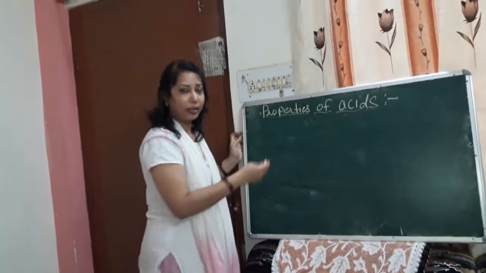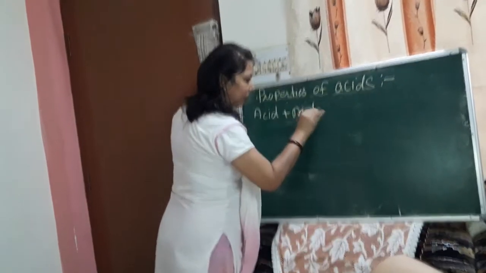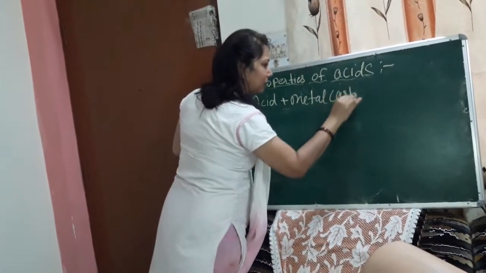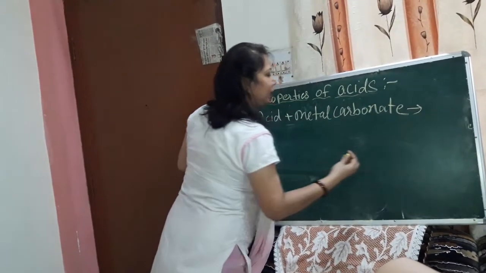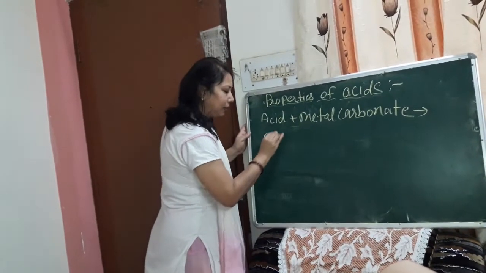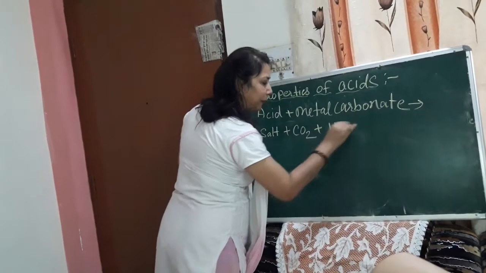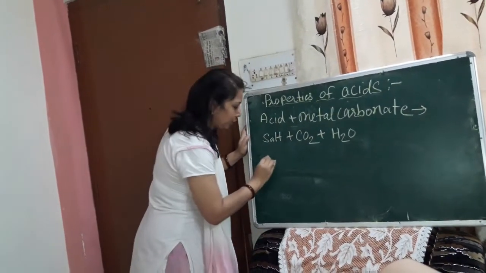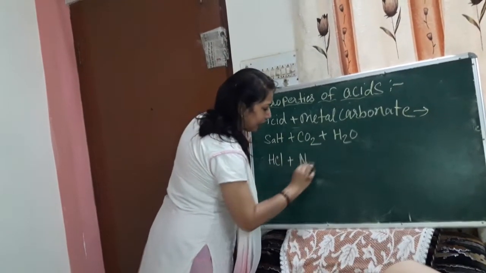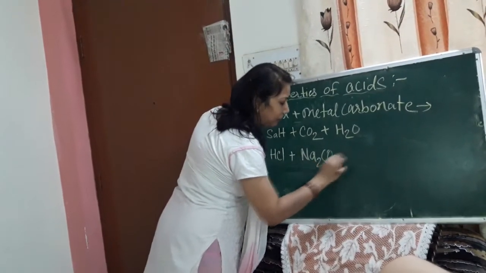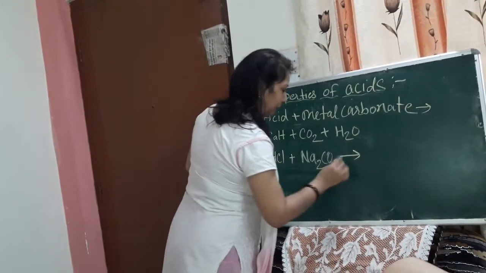Acid plus metal carbonate. Any metal carbonate you can use. When they react with each other, they produce salt, CO2 gas and water. By example I can show you. If I take HCl acid and in place of metal carbonate I take Na2CO3, when both react with each other, you can observe this reaction properly.